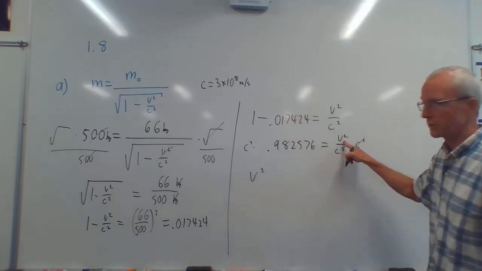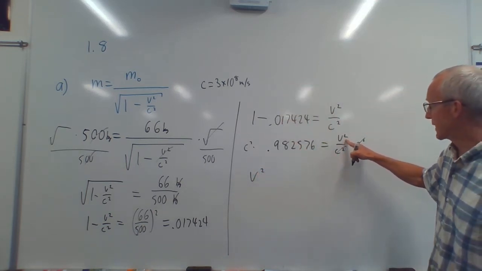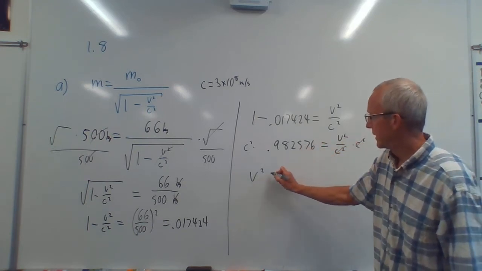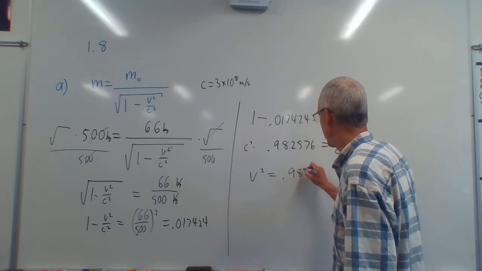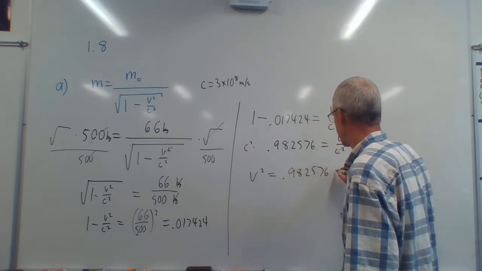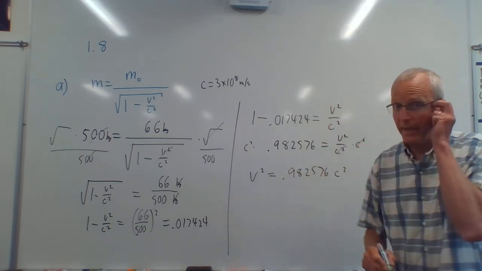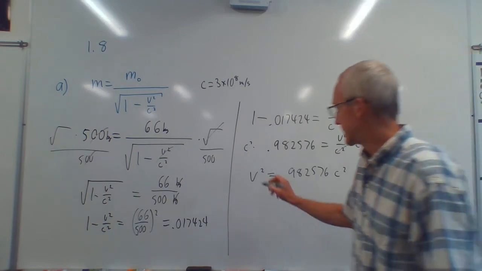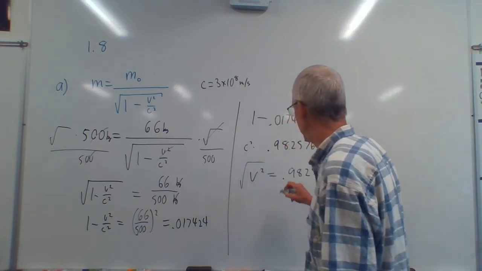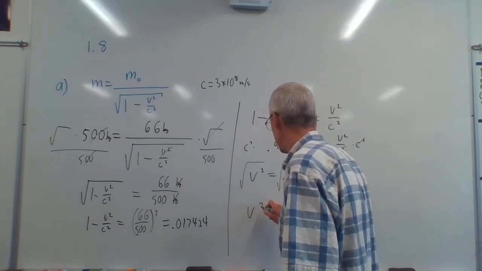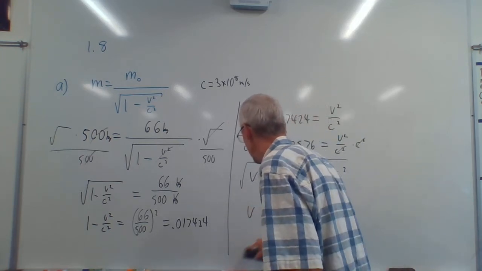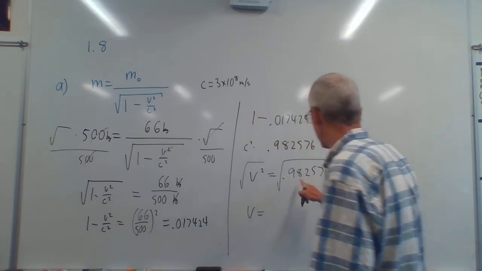It's always nice to put what you're looking for on the left. So I'm going to put the v squared over here. Equals this times that equals 0.982576 c squared. And finally, we take the square root of both sides. Take the square root of v squared, we get v. Take the square root of all this, we get v is equal to square root of this number.